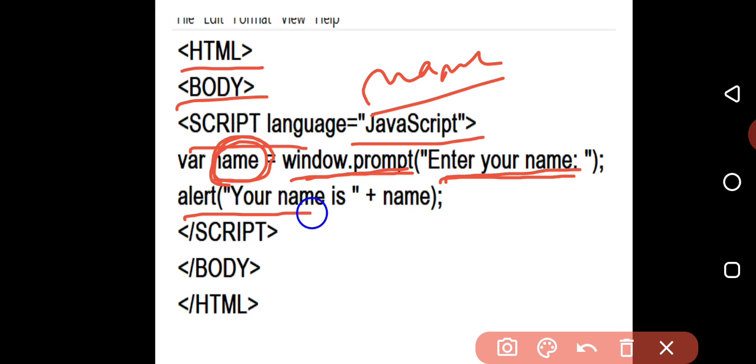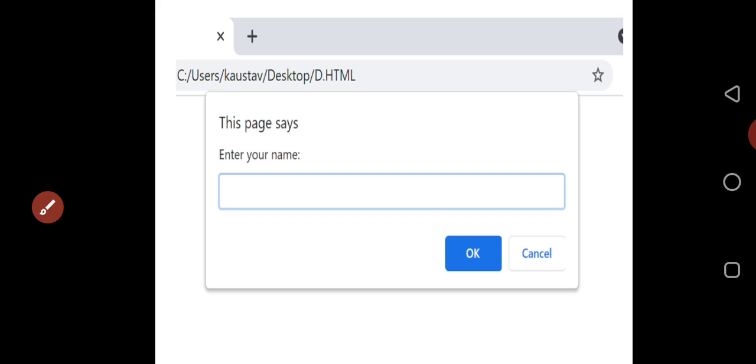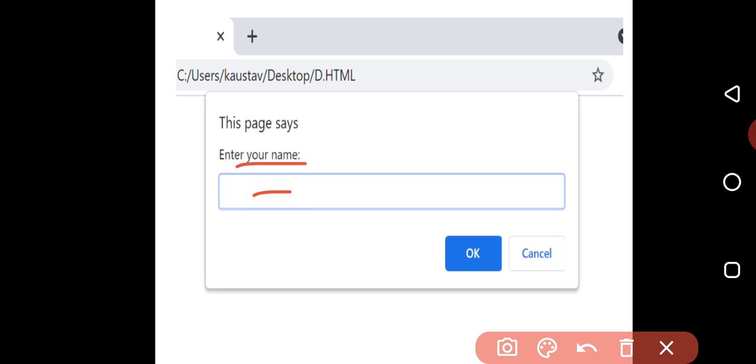An alert will display the value that has been stored in the name variable. Script has been closed, body has been closed, HTML has been closed. Now if you want to see the output, this is the output. If I execute the last program, it will display like this: enter your name. If I enter the name and click okay, it will display my name.